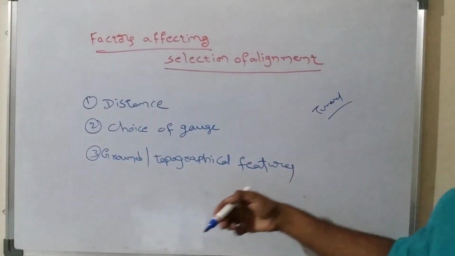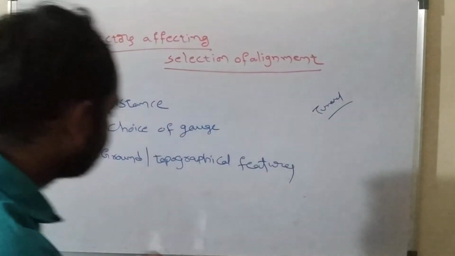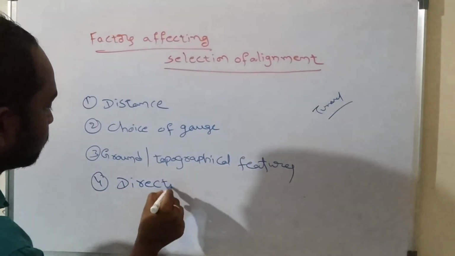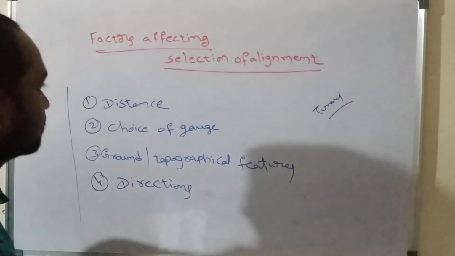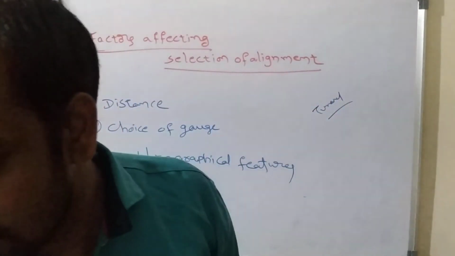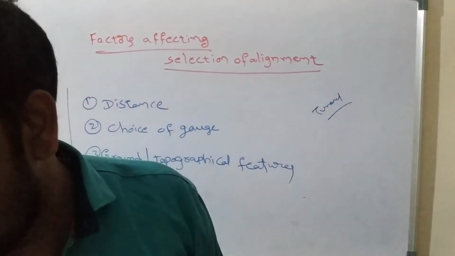And wherever we need to change the direction, distance and direction also play an important role in the selection of alignment.